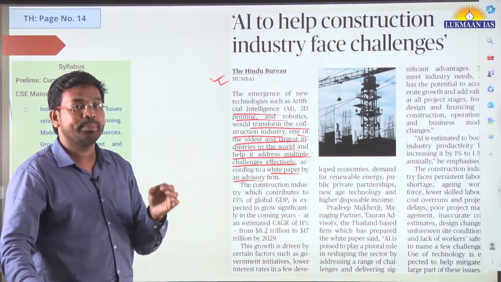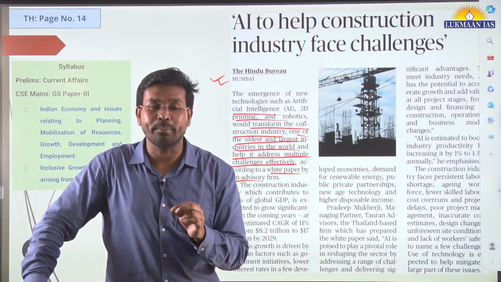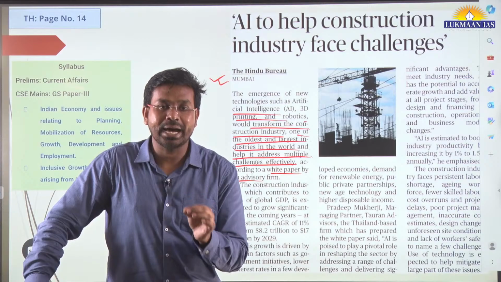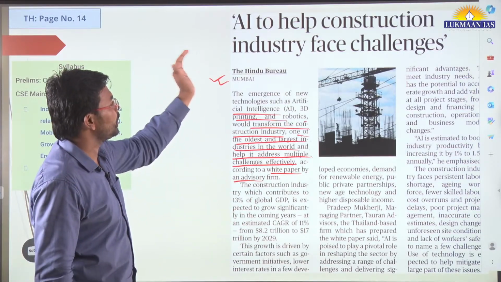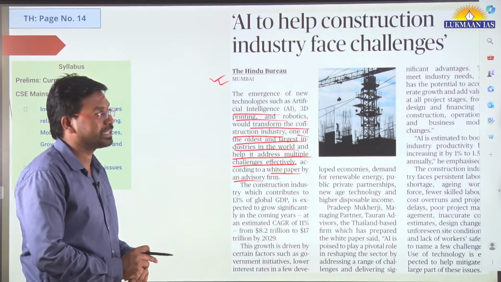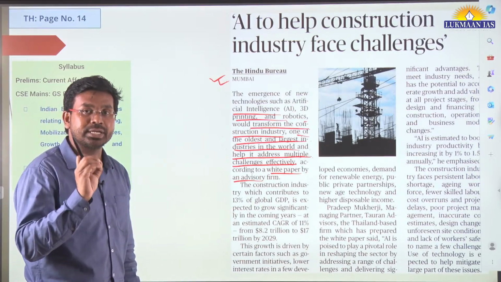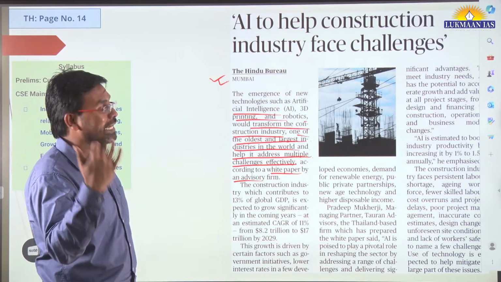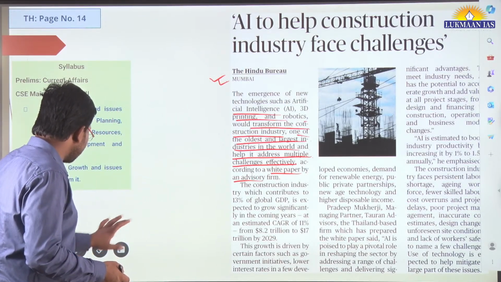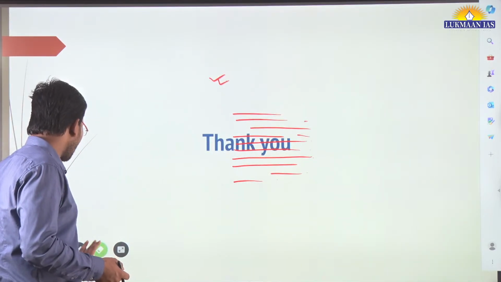Whenever a science and technology related topic comes, you need to focus on its applications. Where are its applications? In that light, you need to read about it. In this article, they have talked about how artificial intelligence may help the construction industry solve the challenges it is facing. Go through this article in your free time. You will understand a lot on this.